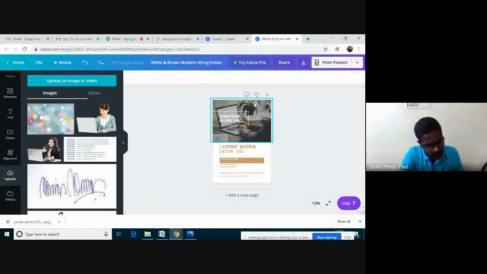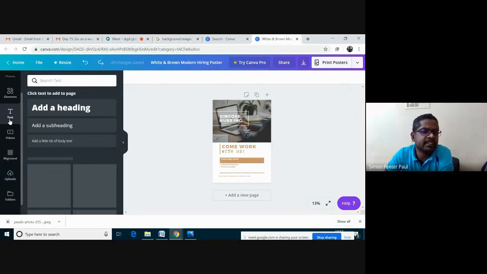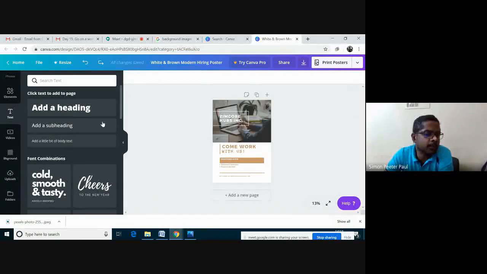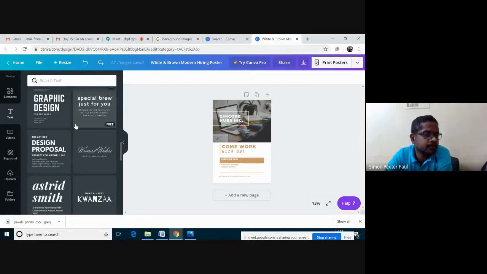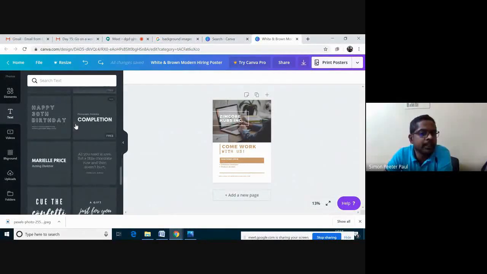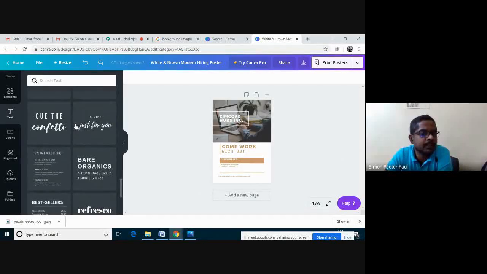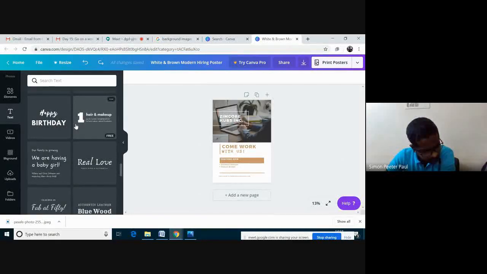Any other doubt? Watermark. And there is no option to put outline color for the text. There are different types of text here. You can select the format here. I think you can use from here. Watermark, what watermark? I don't know. Watermark will come for the paid version. No watermark here.